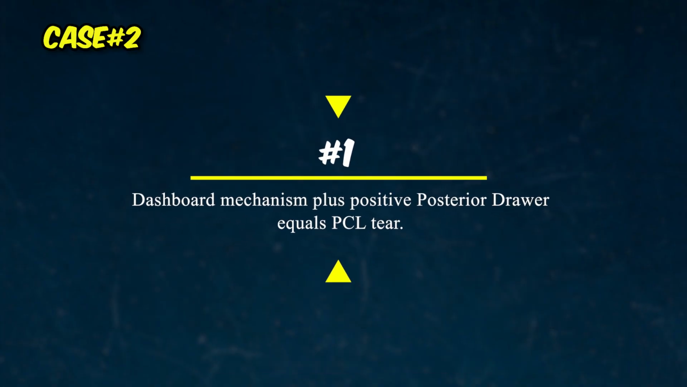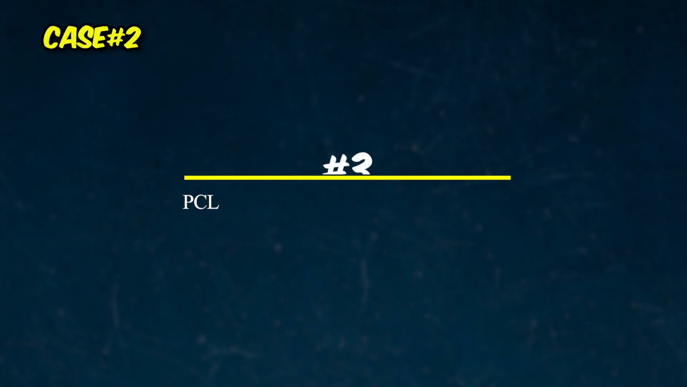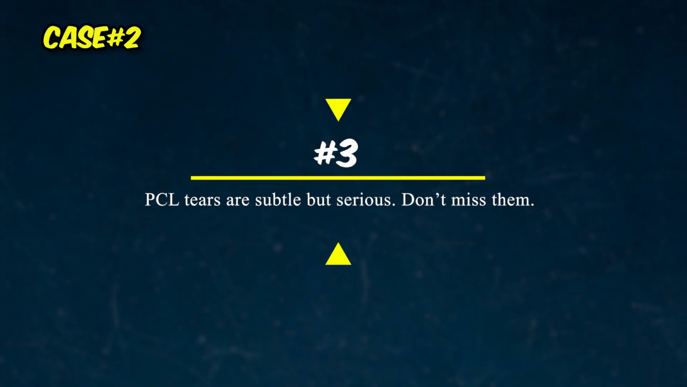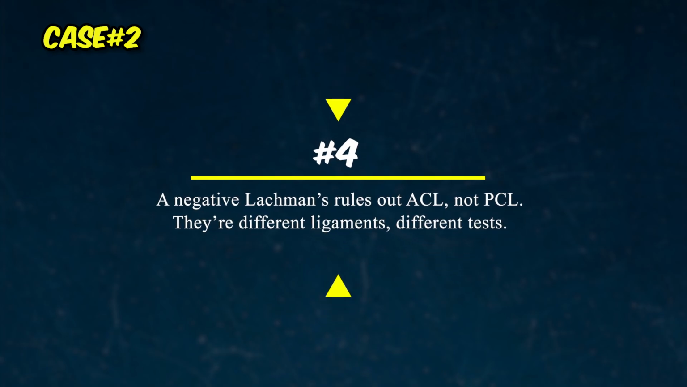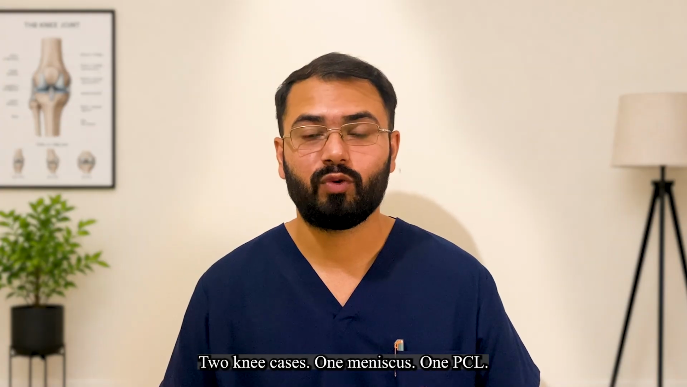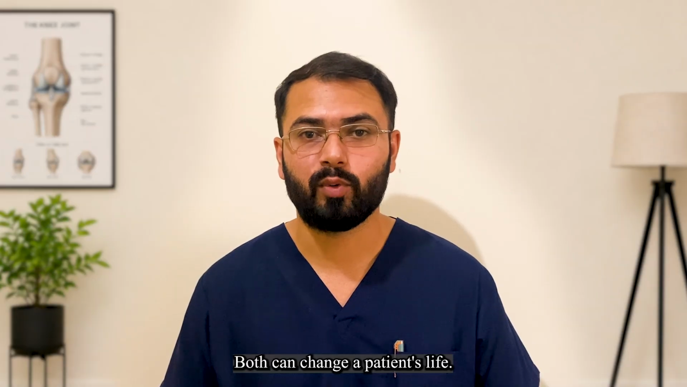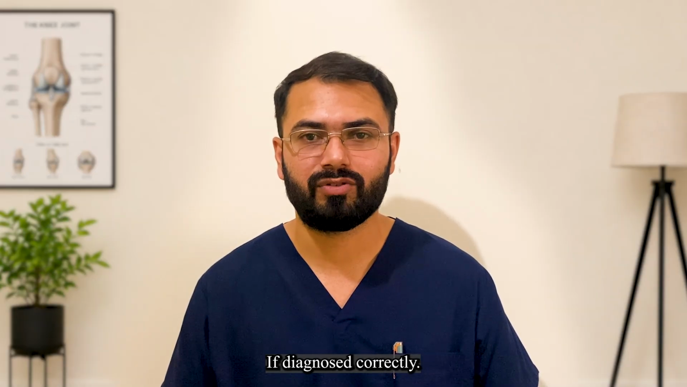Your takeaways: number 1. Dashboard mechanism plus positive posterior draw equals PCL tear. Number 2. Always check for posterior sag before doing Lachman's. Number 3. PCL tears are subtle but serious. Don't miss them. And number 4. A negative Lachman's rules out ACL, not PCL. They are different ligaments, different tests. 2 knee cases, one meniscus, one PCL. Both are commonly missed by new graduates. Both can change a patient's life if diagnosed correctly.